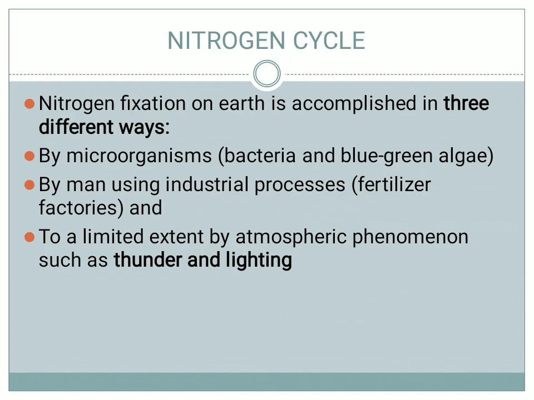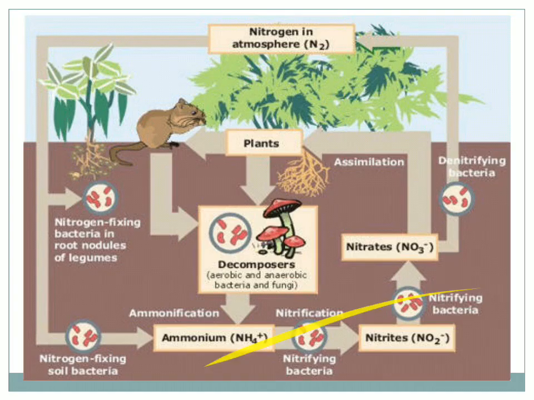First, microorganisms like bacteria and blue-green algae will fix this nitrogen. Second, by an industrial process, because you prepare a fertilizer, NPK, in proportion like nitrogen, phosphorus and potassium. Nitrogen from the atmosphere will be fixed in a fertilizer form. Third, from thunder and lightning you can also utilize the nitrogen in the atmosphere directly for consumption in the ecology. So these are the three ways that we can use nitrogen.